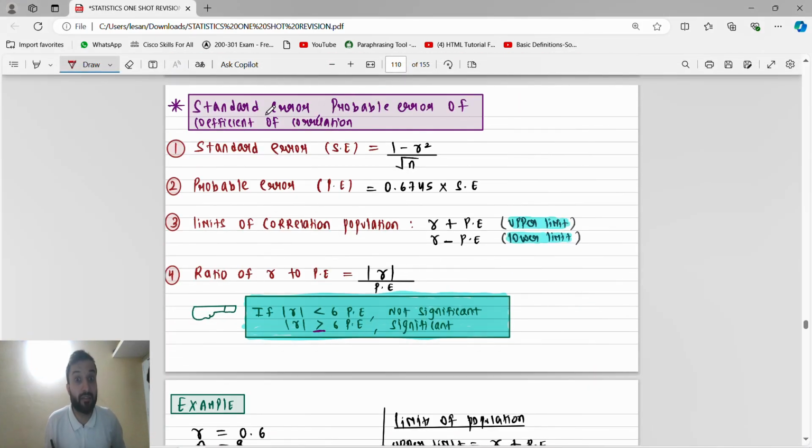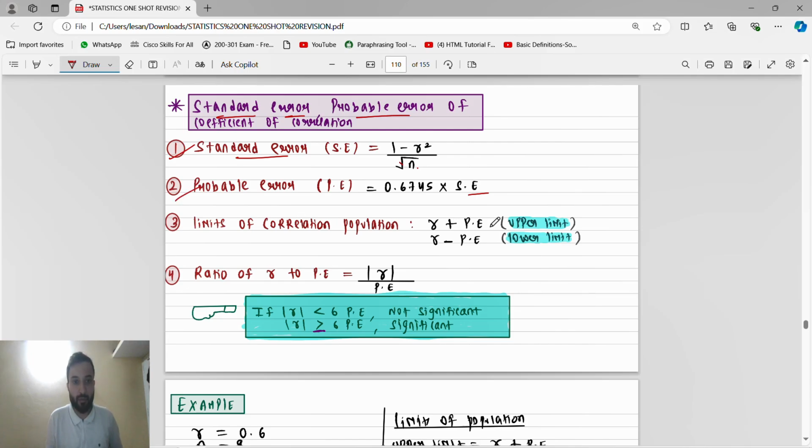Standard deviation, guys, this is also very rarely asked, but understand. Standard error or probable error. So standard error is (1 minus r square) by square root of n. So r means they will give the correlation coefficient, n is the total number. Probable error is 0.6745 into standard error. You have to remember this formula.